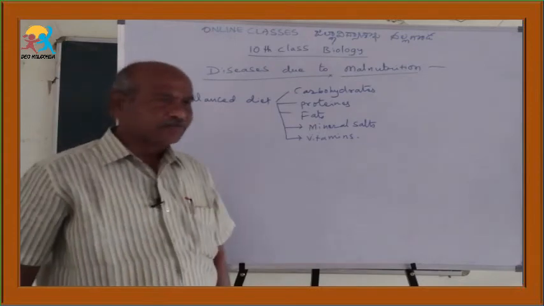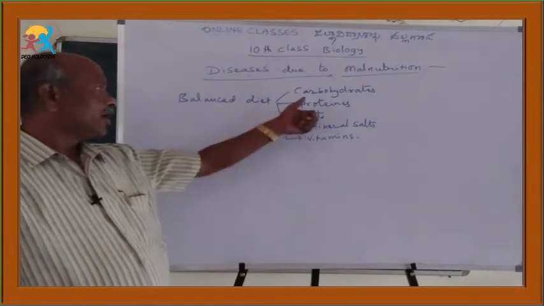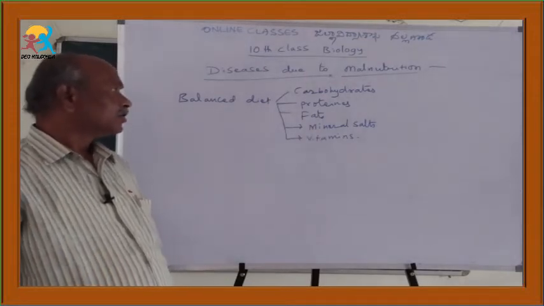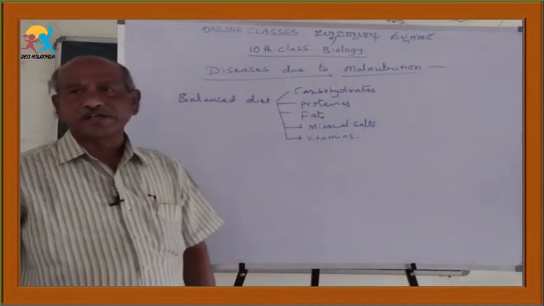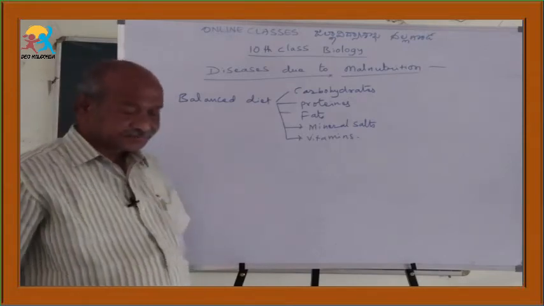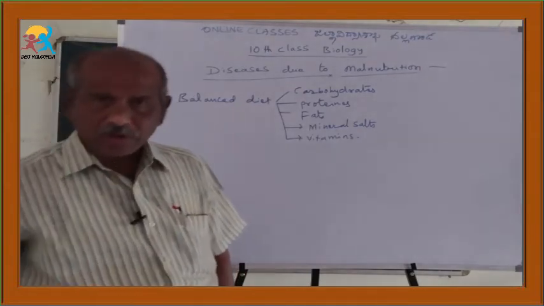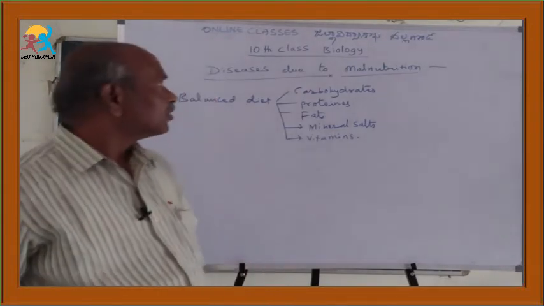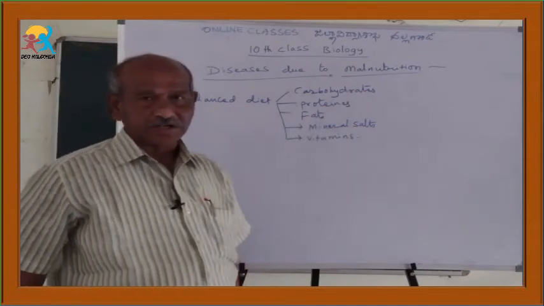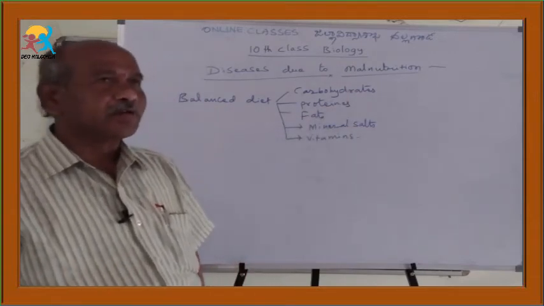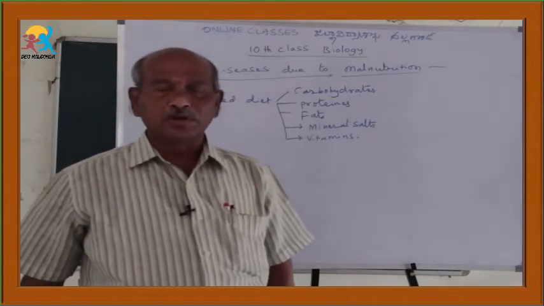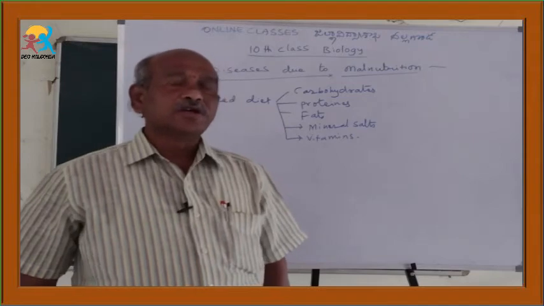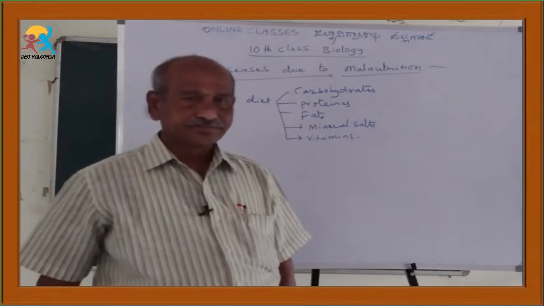So in our eating food materials, carbohydrates, proteins, fats, mineral salts, vitamins, these all can be present in proportion, that is called the balanced diet. But if you observe, not only in our India, the total world is suffering with so many malnutritional problems. Particularly in our India, two-thirds of people are suffering with malnutrition. Malnutrition means deficiency of nutrients.